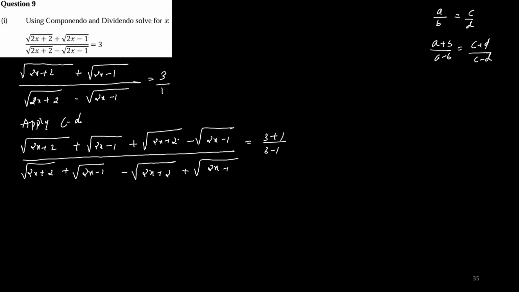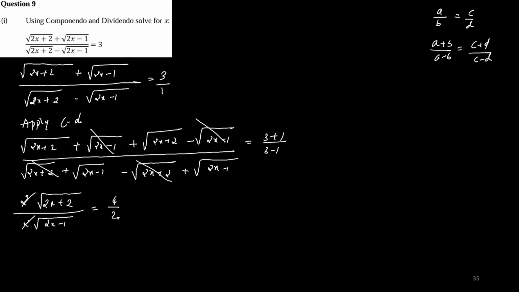Now if you observe over here, the root of 2x minus 1 terms will get cancelled, and 2x plus 2 with minus sign and 2x plus 2 with plus sign will get cancelled. So I'll be left with square root of 2x plus 2 divided by 2 into square root of 2x minus 1 is equal to 4 by 2.